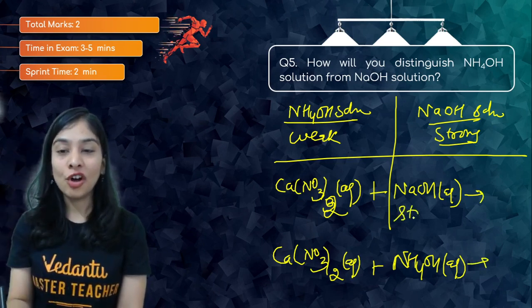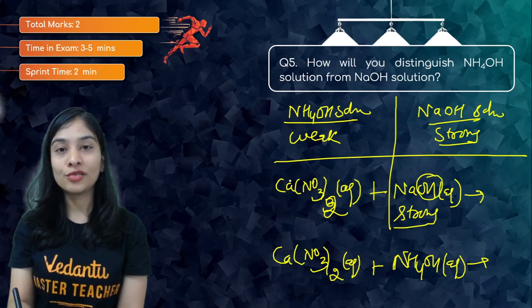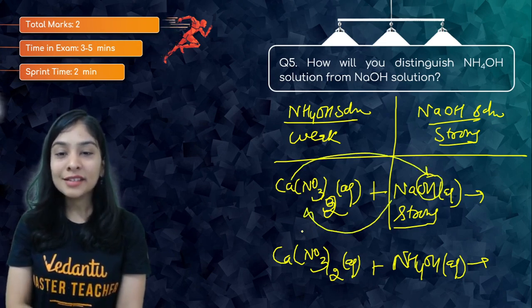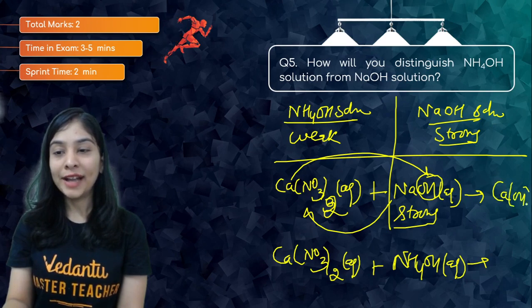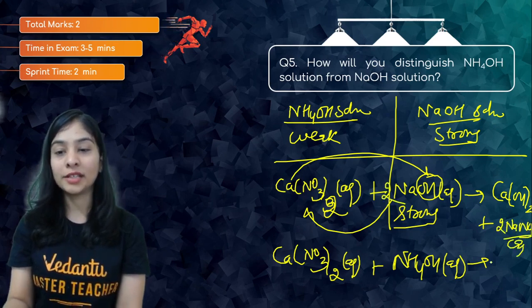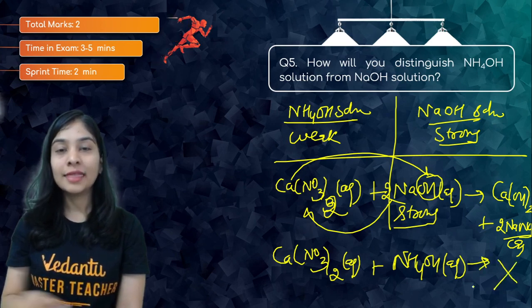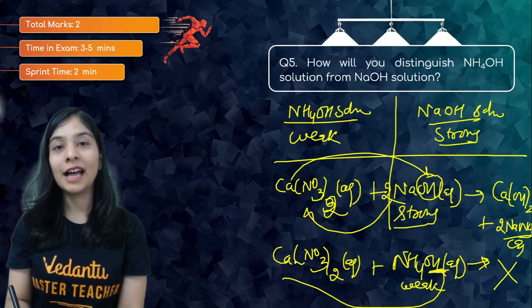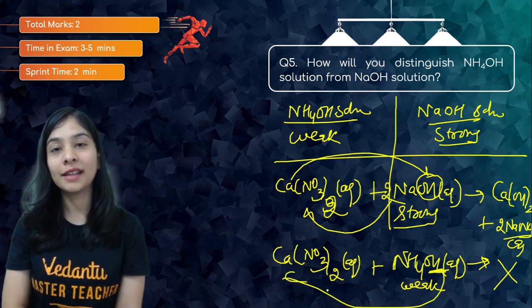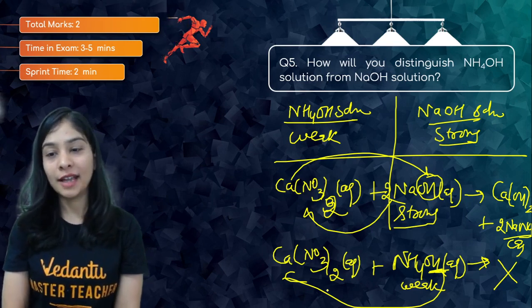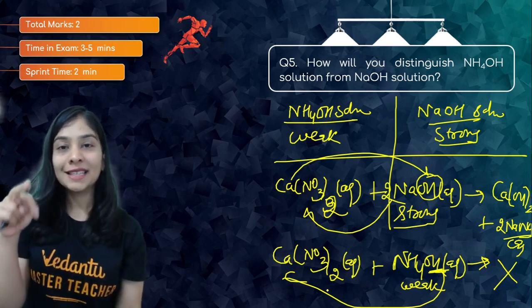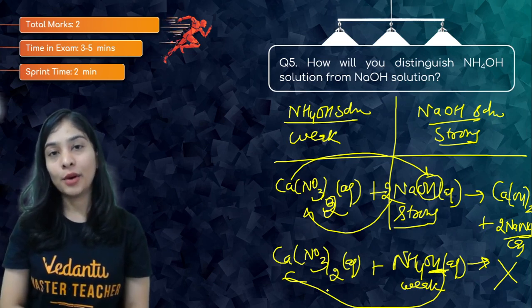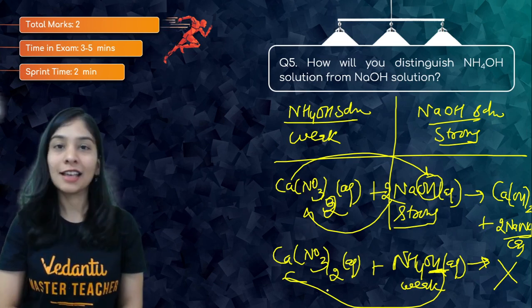It will react with the strong alkali because there's enough OH ion to react with the calcium. That hydrolysis is possible and I am going to get a white precipitate of calcium hydroxide, which is partially soluble in water. But when I talk about ammonium hydroxide, there'll be no reaction because it's a weak alkali and it won't give enough OH ion for calcium nitrate to hydrolyse and the calcium ion to combine with OH to give calcium hydroxide. So this reaction is not possible, and on the basis of this reaction, I can judge which is the strong alkali and which is the weak alkali, as asked in this question.